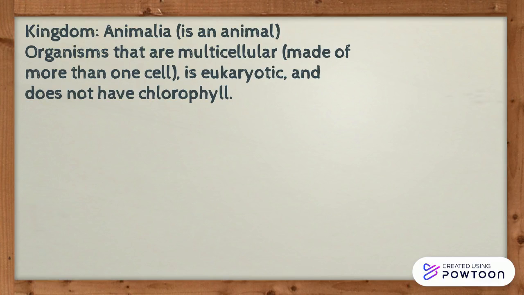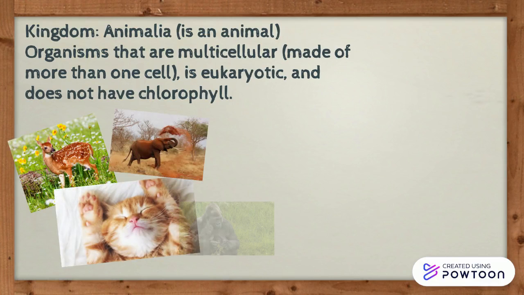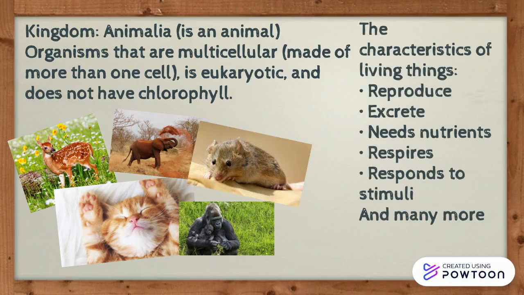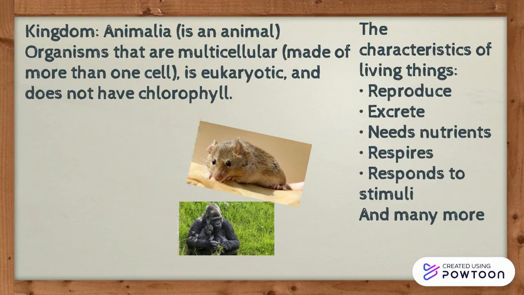Animals in Animalia are deers, cats, elephants, apes, and including the Algerian mouse. They're all animals. Also, they must fit the characteristics of the living things, which includes reproduce, excrete, needs nutrients, respires, responds to stimuli, and many more.